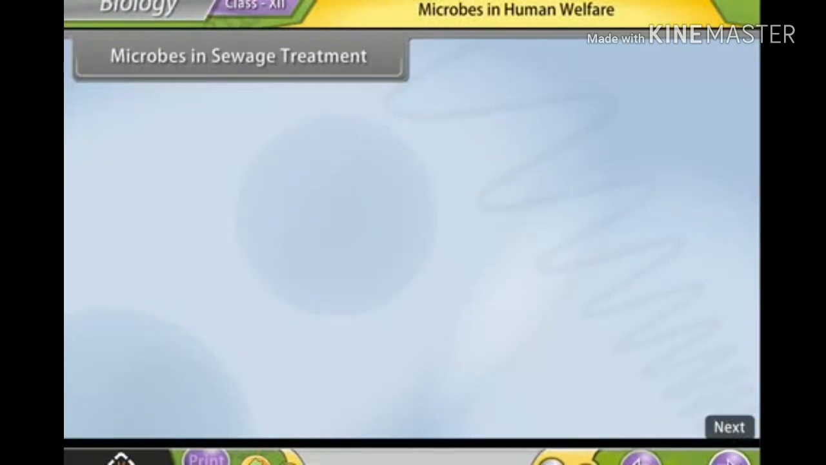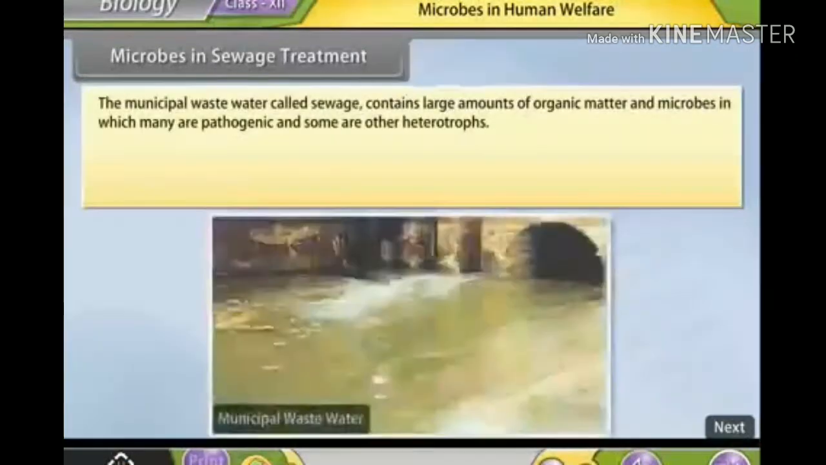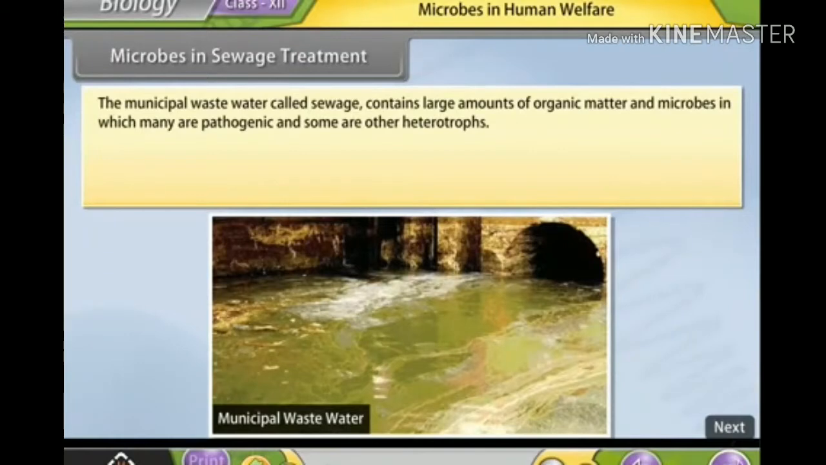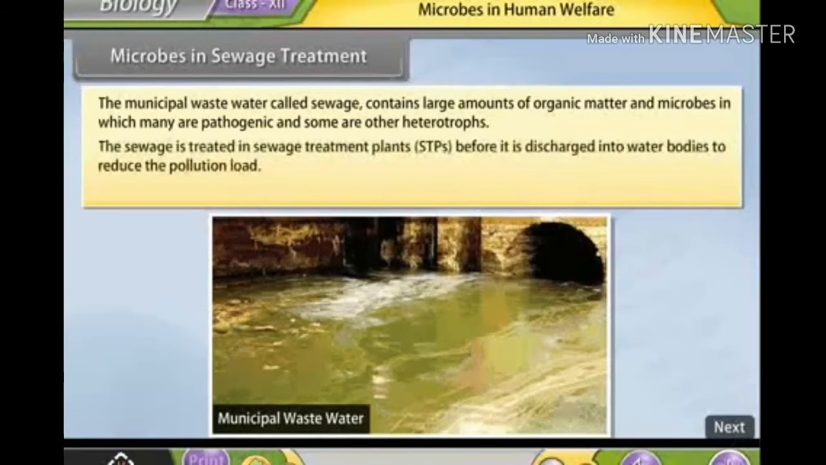Microbes in sewage treatment. The municipal wastewater called sewage contains a large amount of organic matter and microbes, many of which are pathogenic and some are other heterotrophs. The sewage is treated in sewage treatment plants, STPs, before it is discharged into water bodies to reduce the pollution load. The treatment